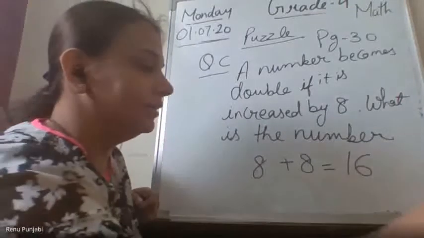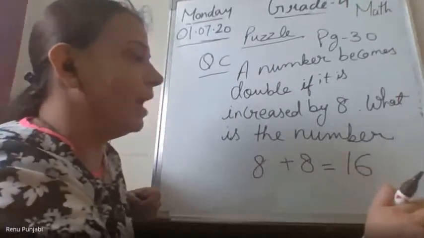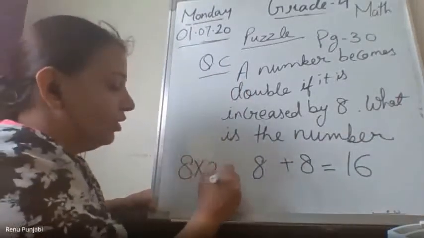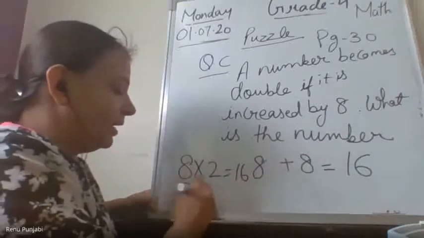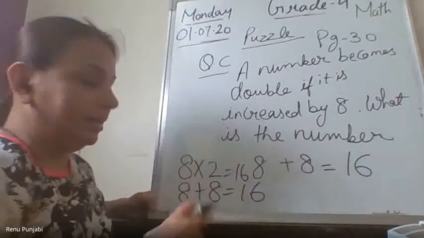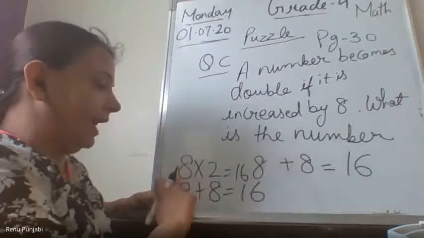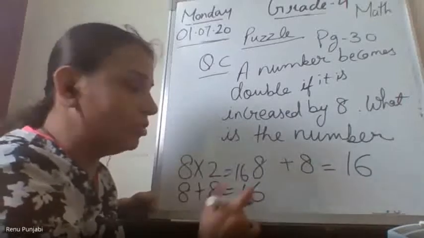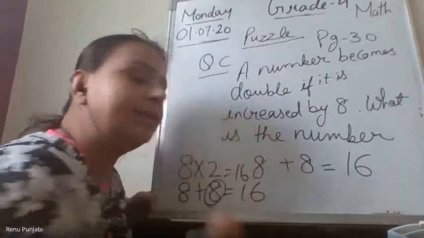Clear? That is why, for example, see, 8 into 2 is 16 and 8 plus 8 is also 16. Double of this, 8 into 2 is 16 and 8 plus 8 is also 16. So the number is 8 here.